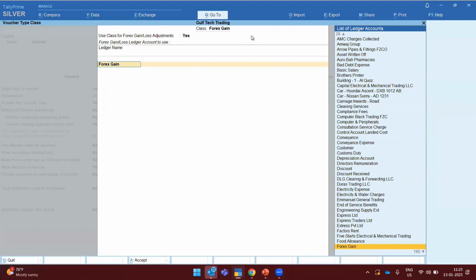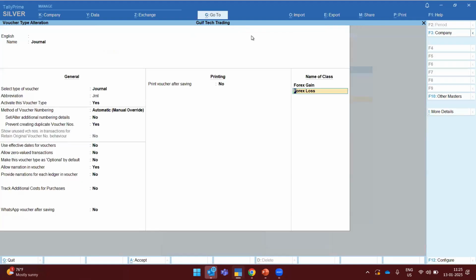Because in terms of bifurcation, if I want to bifurcate my forex gain to the particular indirect income, you can also create one particular ledger and you can also bifurcate all the amount to the one particular ledger. Here I need a bifurcation. I need clarity on how much forex gain I have incurred in the last financial year to make sure our profit is accurate. And also I have created another voucher class, that is forex loss.